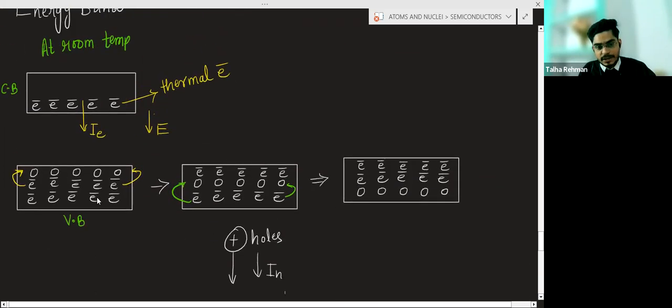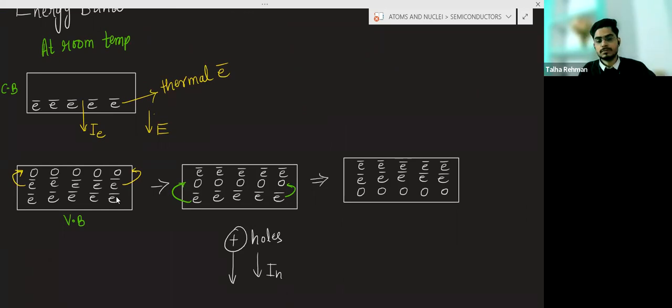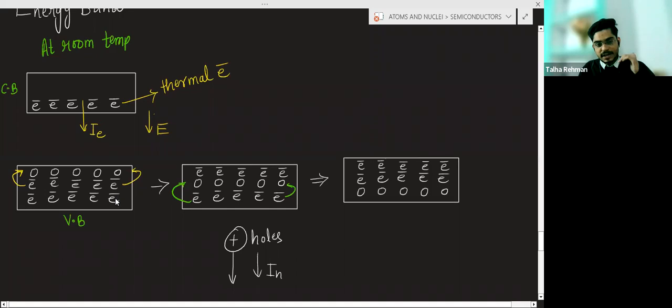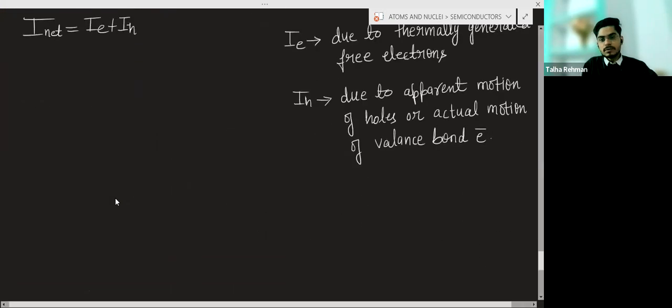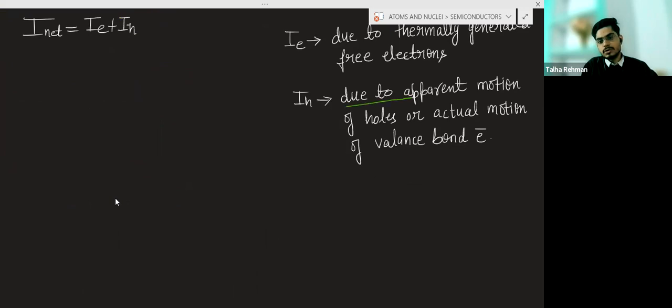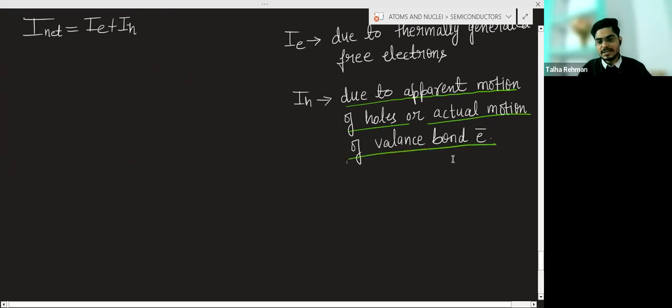In actual, what is happening? These electrons are moving, na? These valence band electrons are moving. Holes are not moving. Holes are appearing to move. Because of the electric field, these valence band electrons are moving and vacancy is creating. So due to apparent motion of holes or actual motion of valence band electrons.